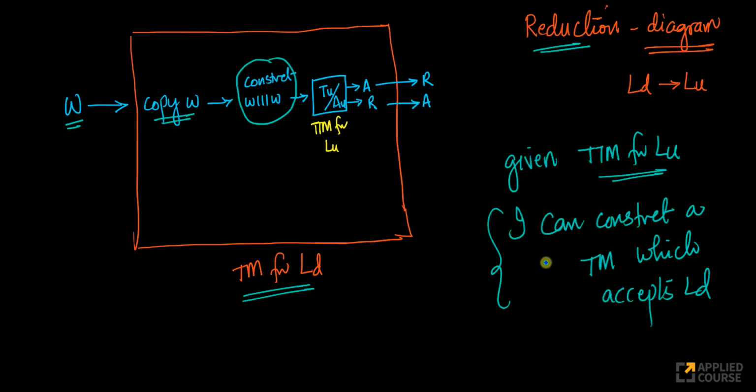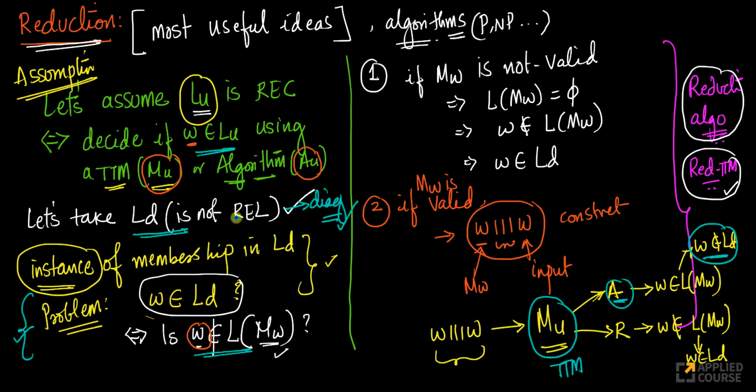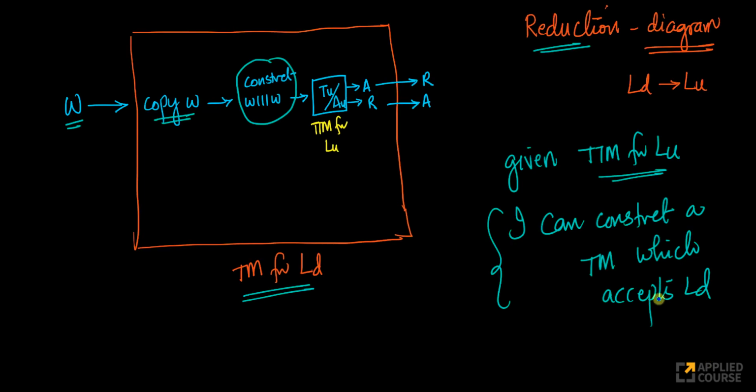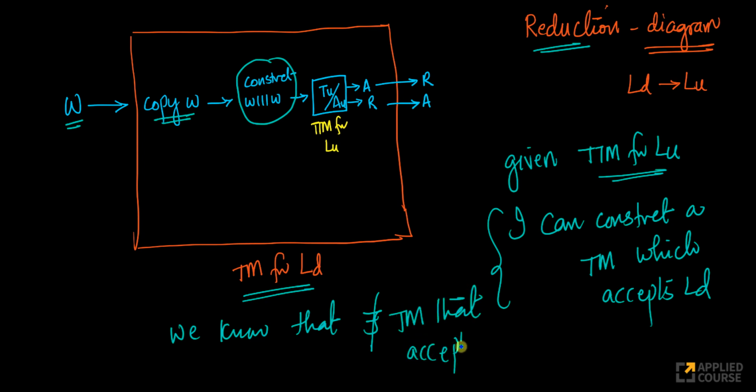But I already know, and this is very important, that LD itself is non-REL, which means there is no Turing machine for it. Right? So we know that there does not exist a Turing machine that accepts LD. We have proven this using diagonalization. But now what we are saying here is, look at our statement. If there exists a Turing machine for LU, then I can construct this.